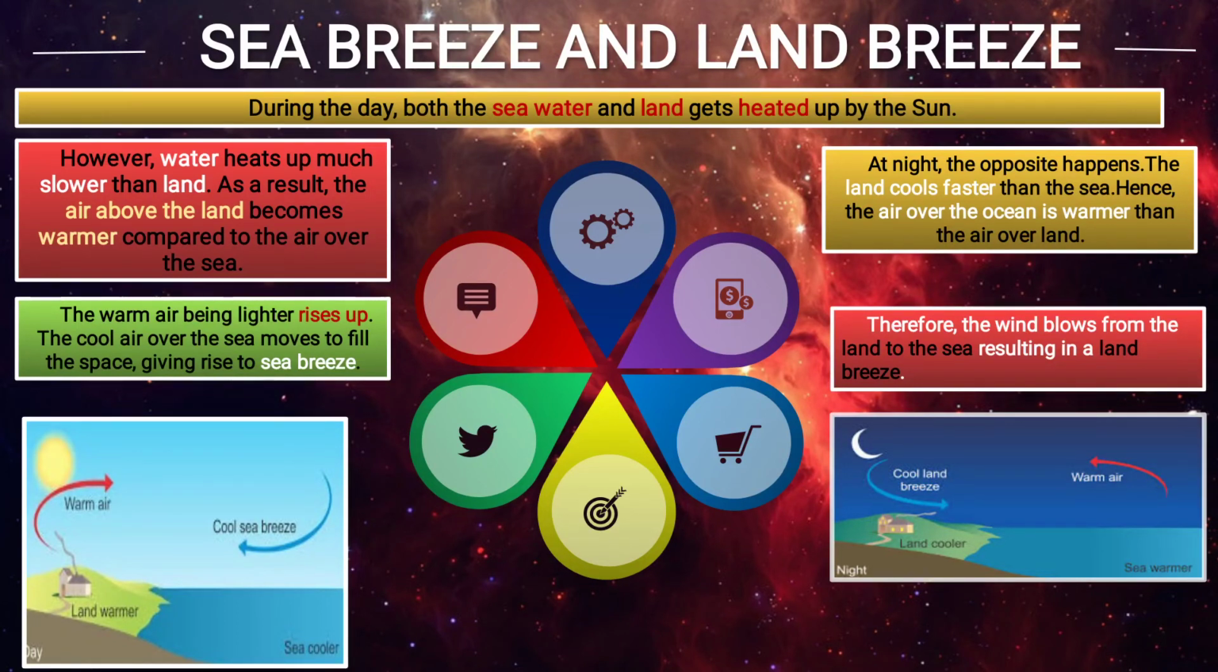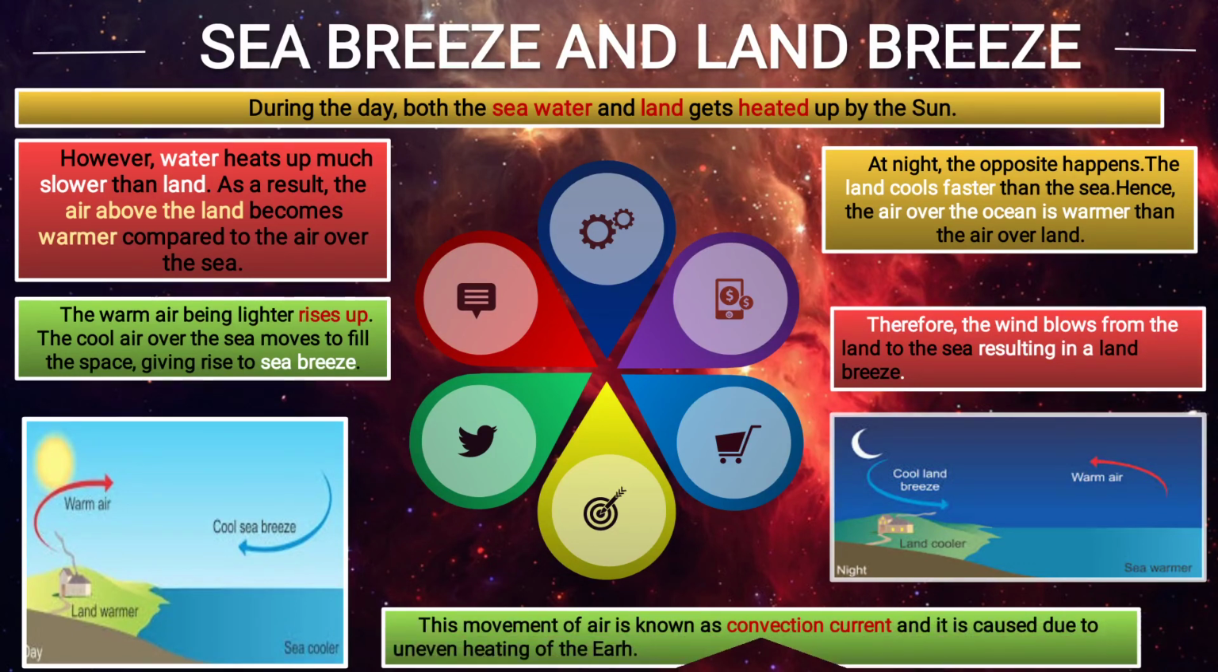So at night, the land becomes cooler than the sea water. So what will happen? The warm air from the sea will rise up and the cool air from the land will take its place. So at night, when the wind is blowing from the land to the sea, it is called land breeze. This movement of air is known as convectional current. And why is it caused? Because of uneven heating of the earth.